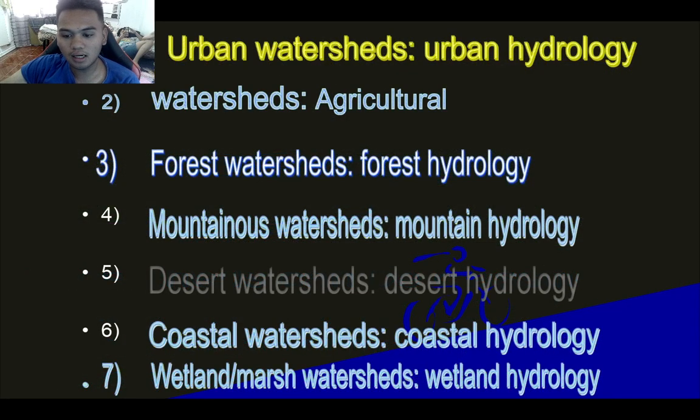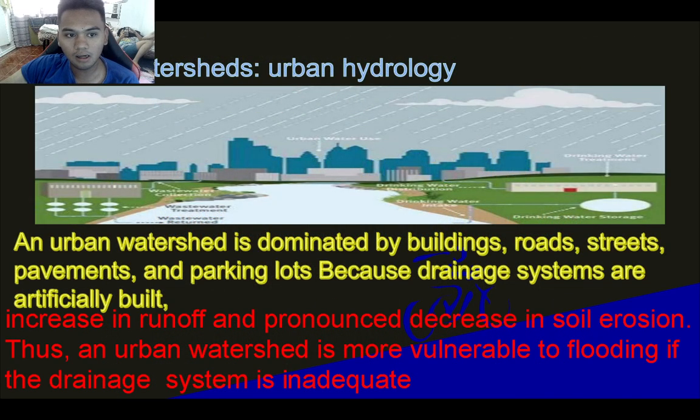Now, these are the classifications of watershed. So the first classification is urban watershed. The next one is agricultural. The next is forest, and so on and so forth. And we will discuss that one by one, and what their characteristics and their purpose to the community are. So now let's look into the urban watershed.